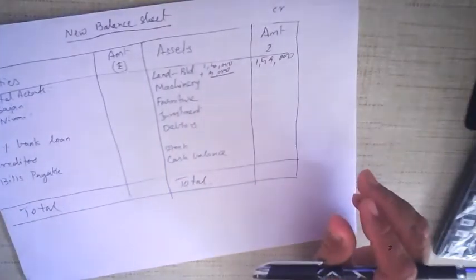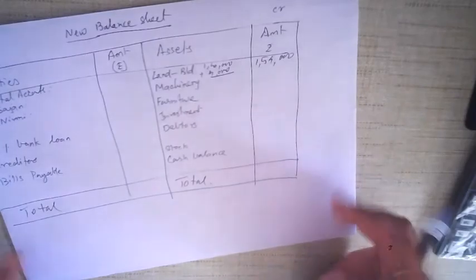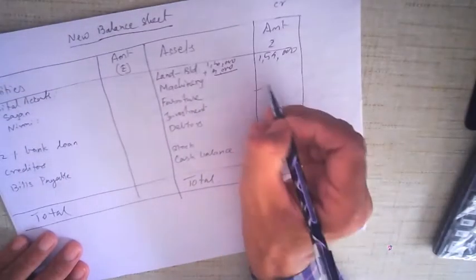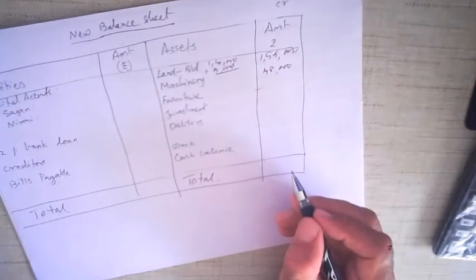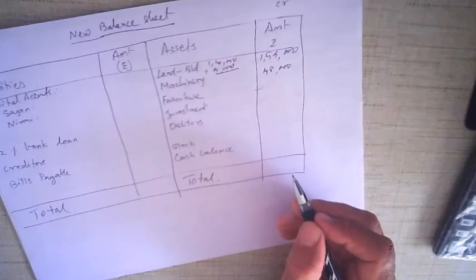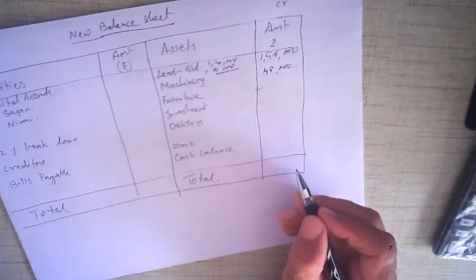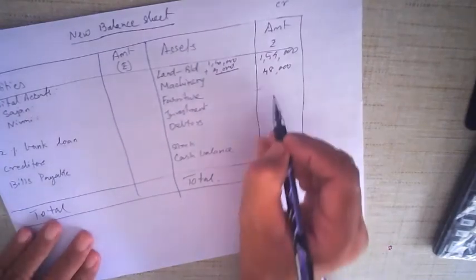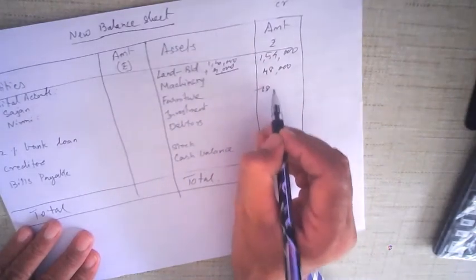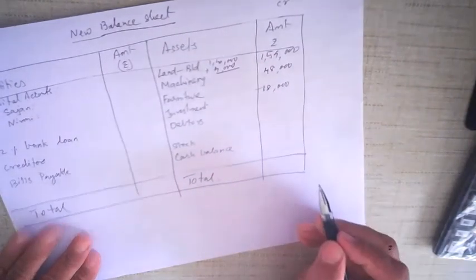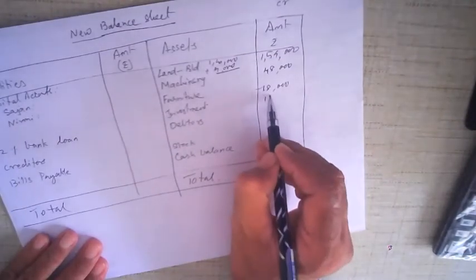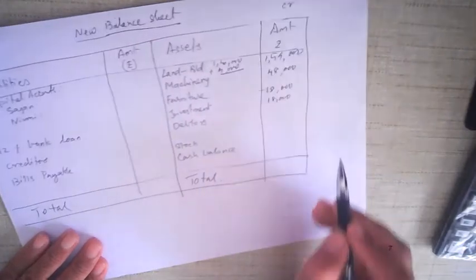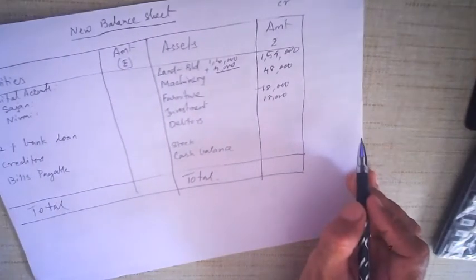So the value of machinery was 80,000. If you decrease it, it becomes 48,000. So machinery 48,000. It has decreased by 32,000. Furniture has decreased by 12,000. It was 30,000, decreased by 12,000. So you get 18,000. Furniture 18,000. It has decreased by 12,000. Then investments, its value is again 18,000. Okay, it has decreased by 2,000. So it is now 18,000, not 20,000.